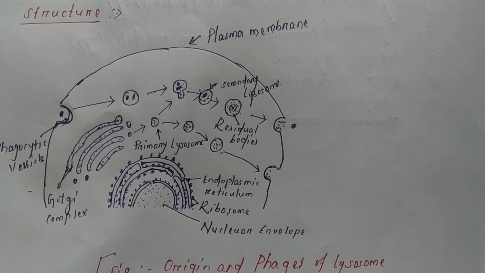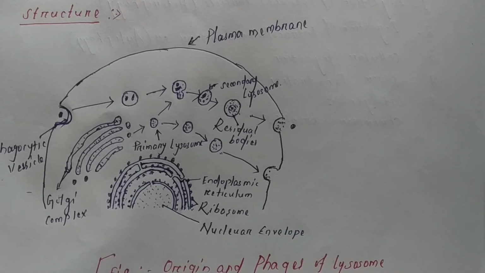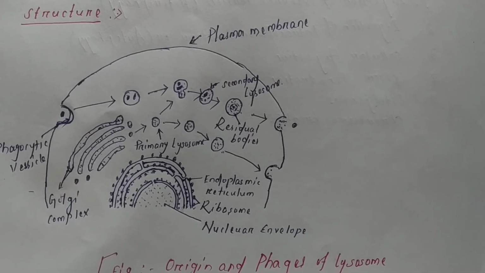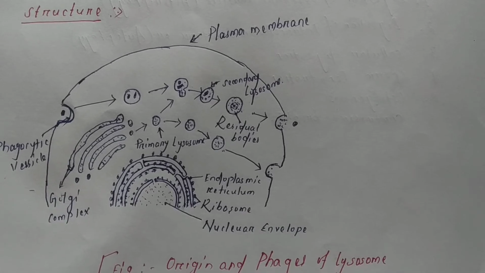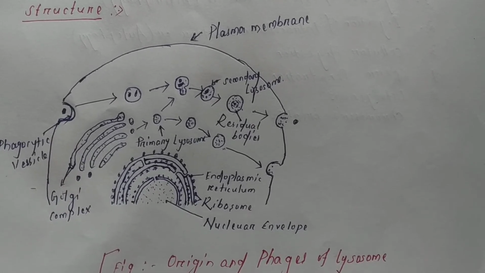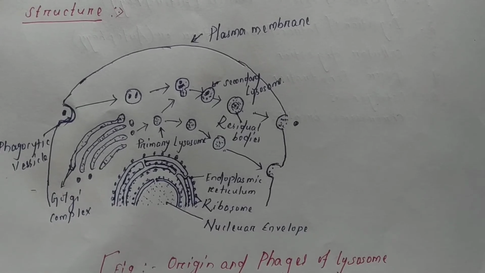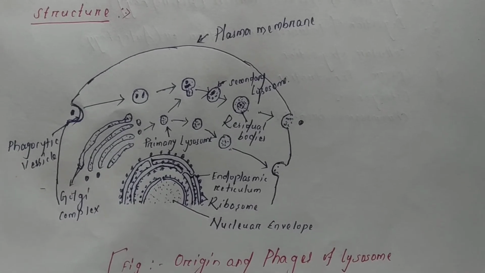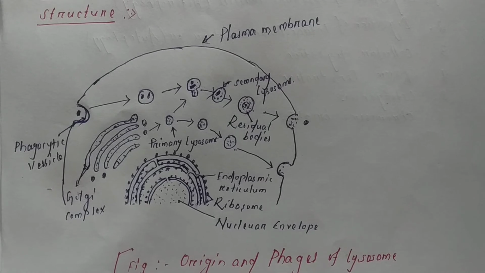Next, structure of the lysosome. In different cells, and even in one cell, the lysosomes exhibit polymorphism. They exist in two basic morphological forms: primary lysosomes and secondary lysosomes.